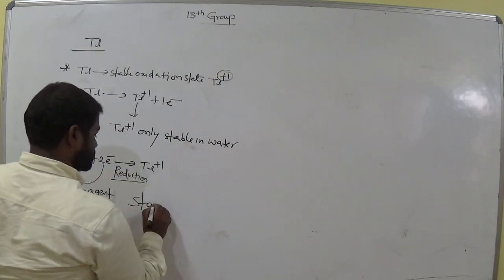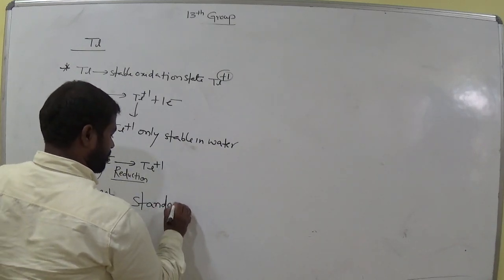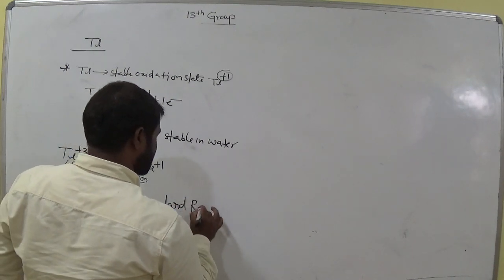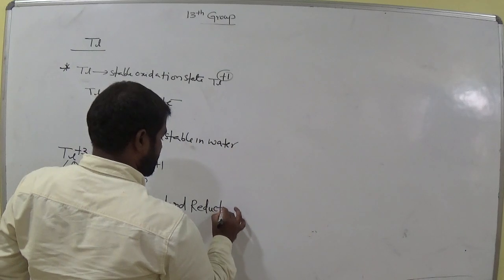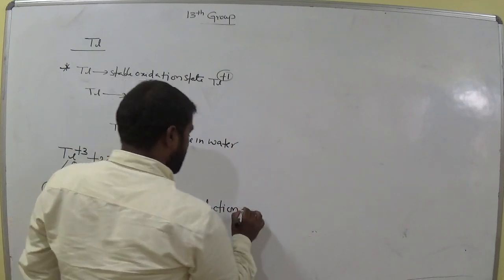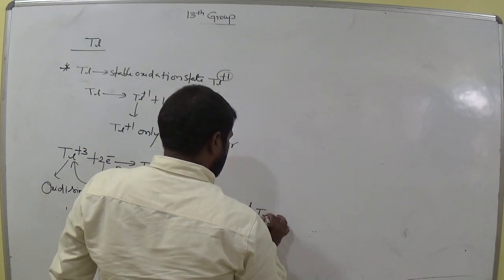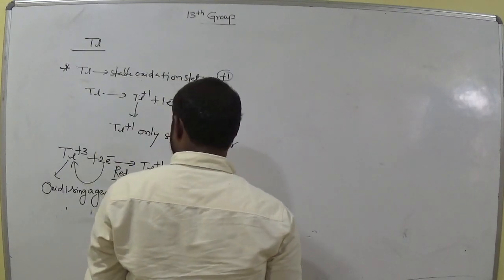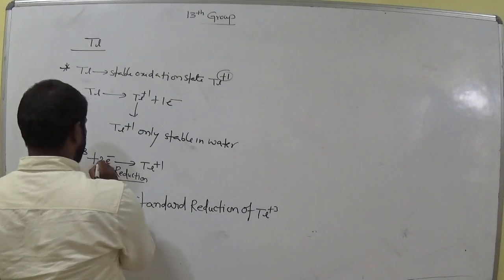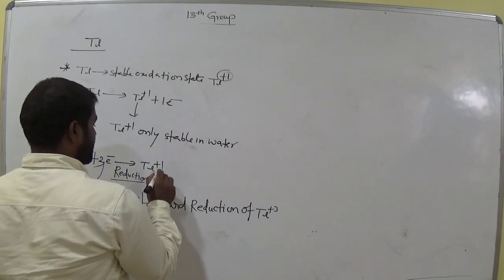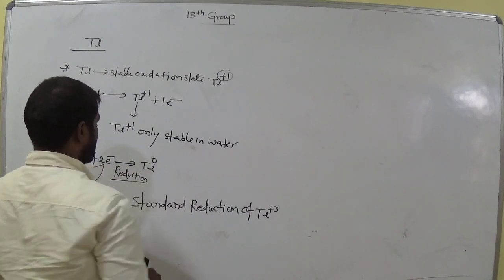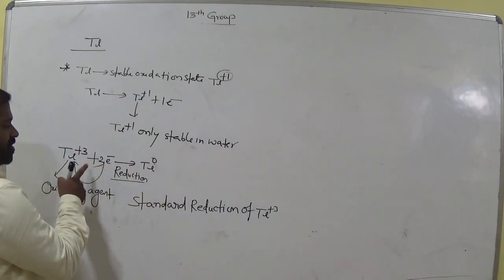Standard reduction potential of thallium+3: if it gains 3 electrons, it becomes thallium 0, am I right? But mostly it gains 2 electrons.